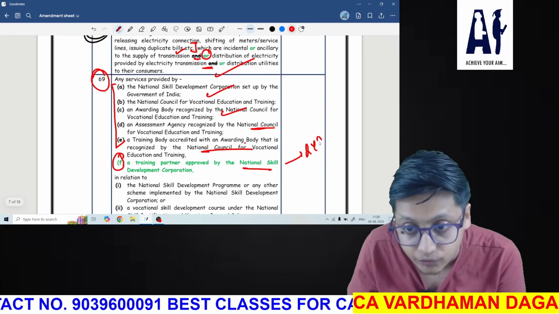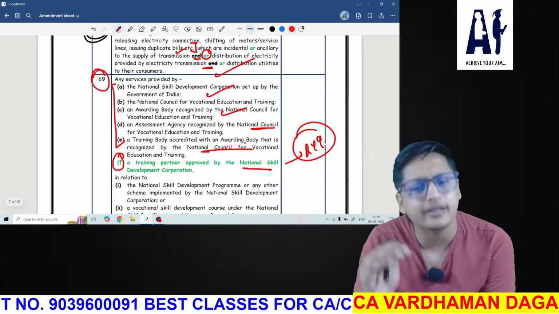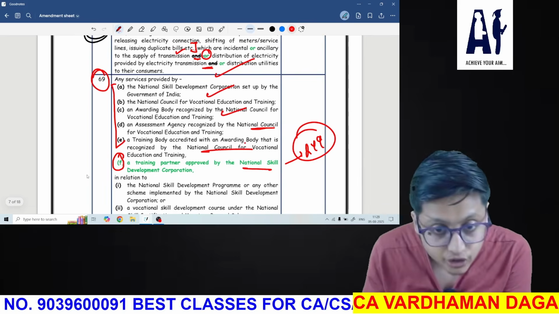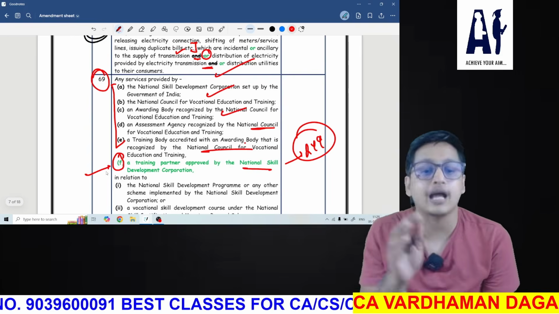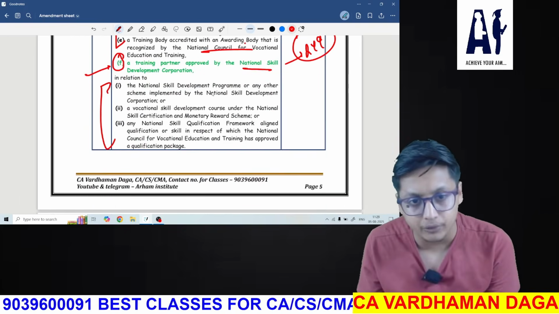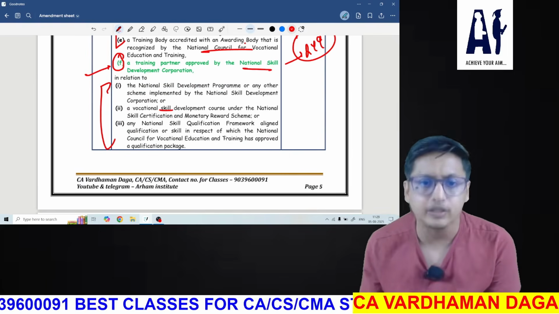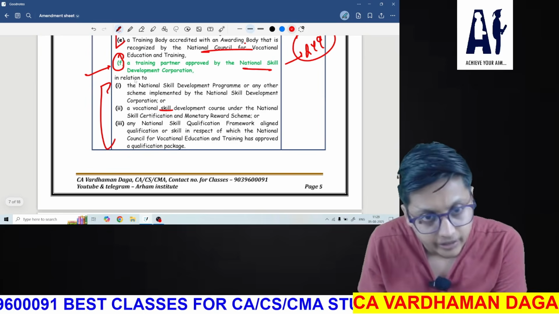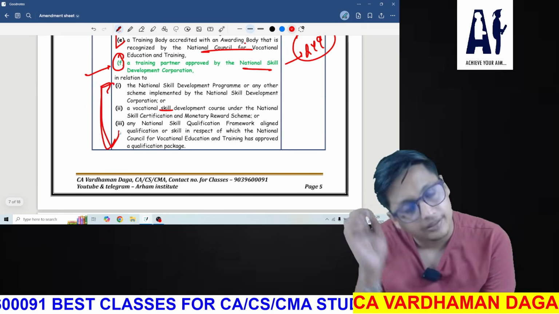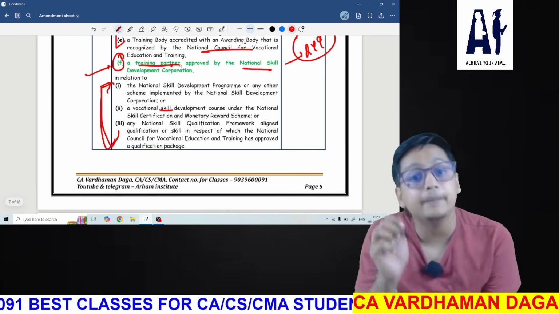Currently, there are 249 training partners working in India and counting, meaning they are increasing day by day. If this training partner approved by the National Skill Development Corporation is providing these skill development programs, vocational skill development programs, or National Skill Qualification Framework services, then in relation to the services they are providing, it's exempt. They have added training partners.